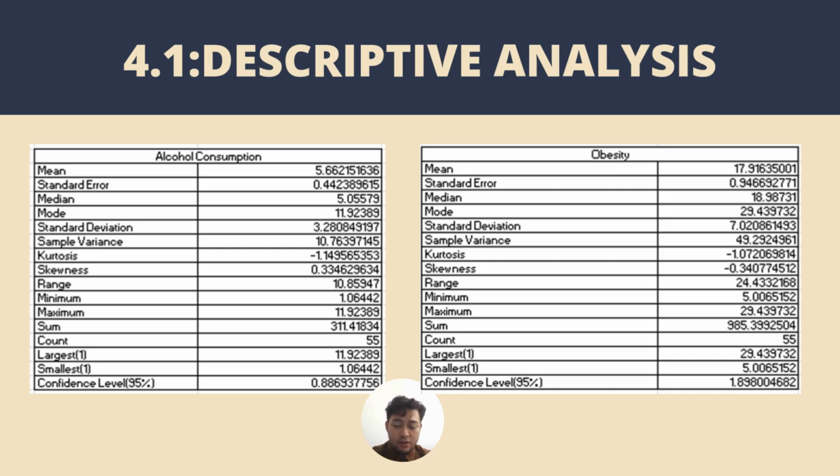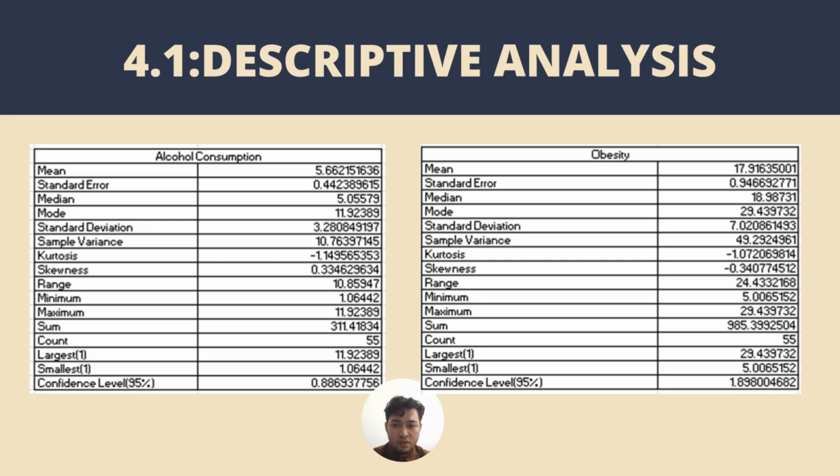Data presented here consists of 55 observations of alcohol consumption. The mean alcohol consumption is 5.66 units, while the median is 5.06 units, suggesting a slight positive skew in the data. There is a considerable spread in the consumption values with a standard deviation of 3.28 units. The mode, which is 11.92 units, indicates an outlier or a peak in the distribution, meaning some individuals have much